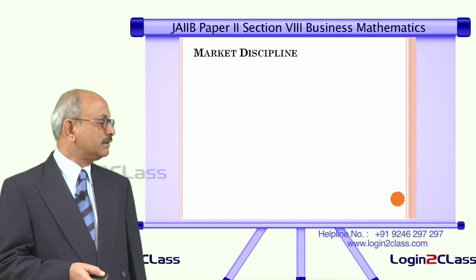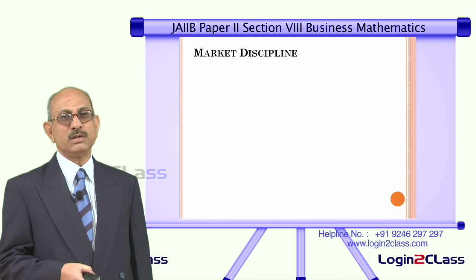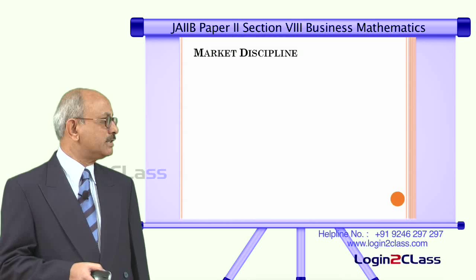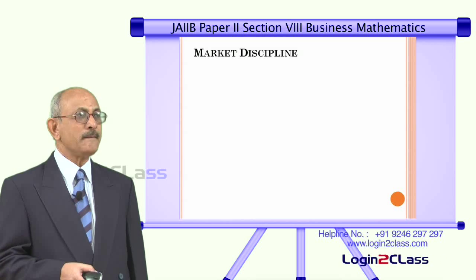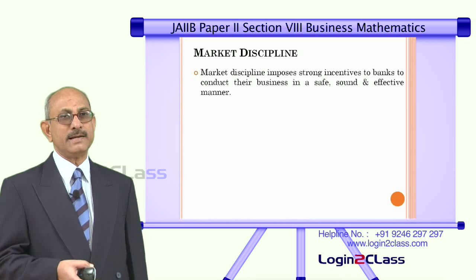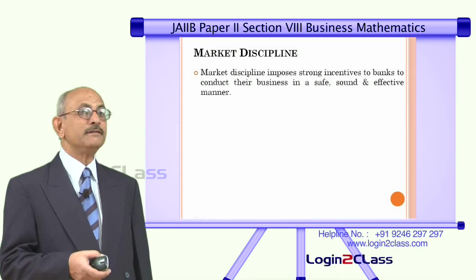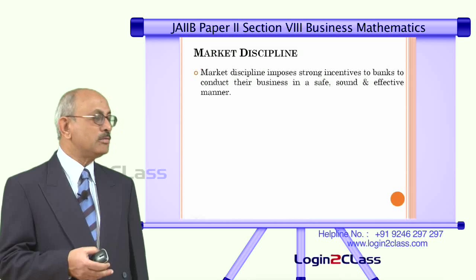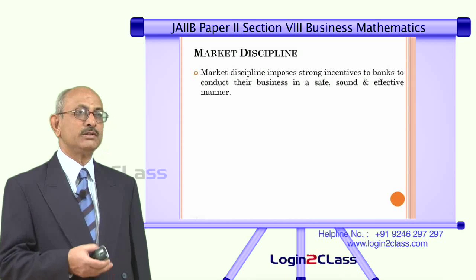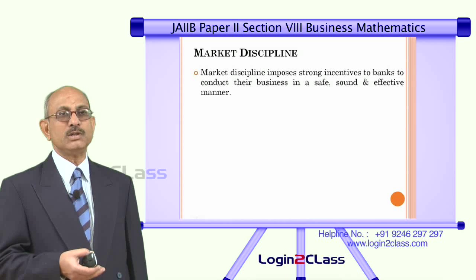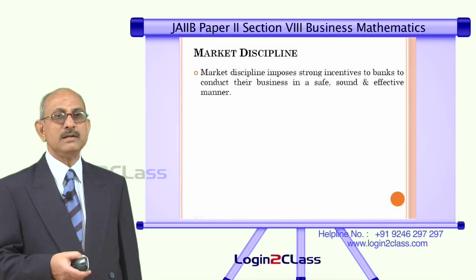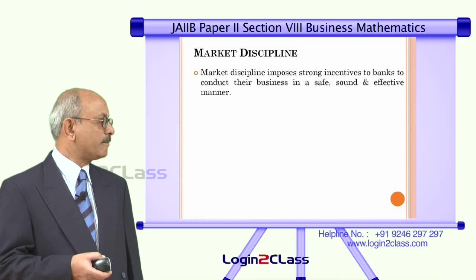Then we come to the third pillar of the Basel II Accord, which is called market discipline. Here basically the logic is very simple. Market discipline means the market itself will force the banks to fall in line, and that happens only if the banks are able to disclose everything to the public. Once they are forced to disclose things, they will ensure that they follow all the norms. So, the disclosure norms have to be made stricter and stronger.